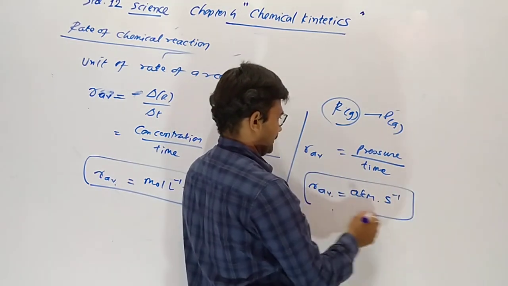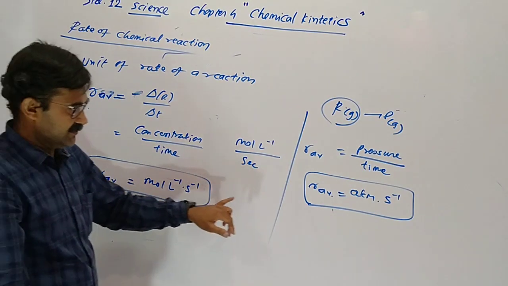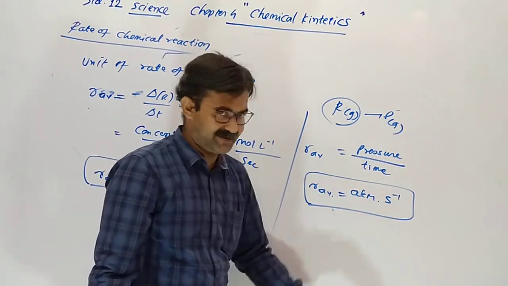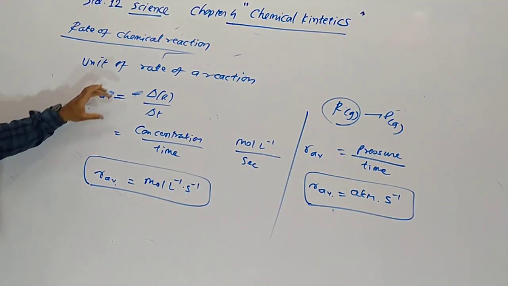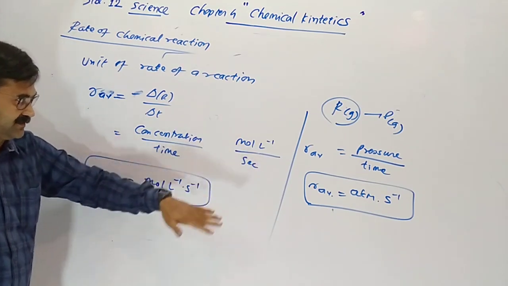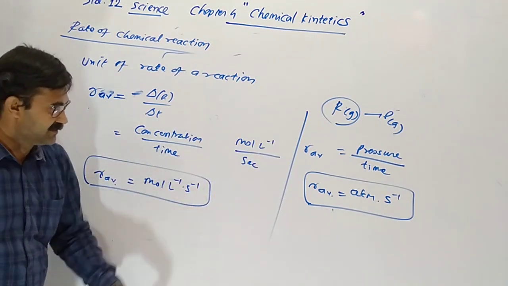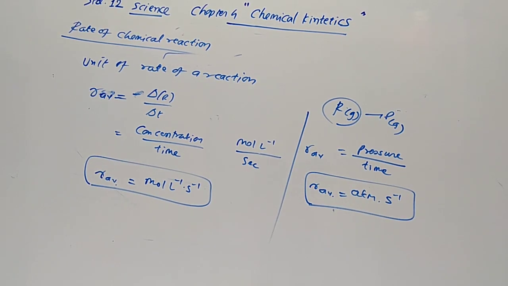So when reactants and products are in gaseous state, the unit of average rate of reaction is atmosphere per second. Whenever concentration is in molarity, it is mole per liter per second. These are the units of rate of reaction.